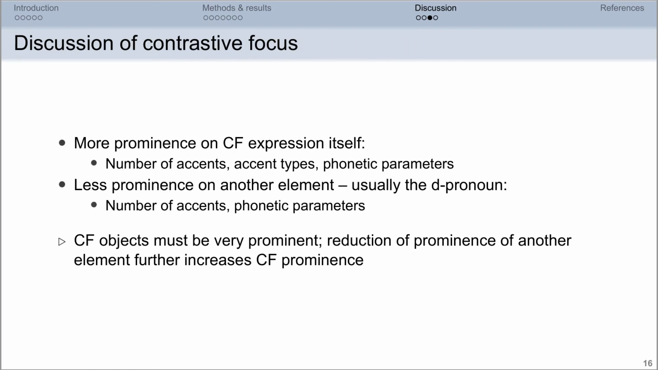As for contrastive focus, we found an increase of prosodic prominence on the contrastive focus expression itself in terms of the number of accents, in terms of accent types, and in terms of phonetic parameters. We also found a decrease in prominence on another element, which was usually the D pronoun. Here, the decrease was in terms of the number of accents and in terms of phonetic parameters. Objects that are the site of contrastive focus must be highly prominent, and a reduction of default prominence on another element further helps increase the prominence of contrastive focus.